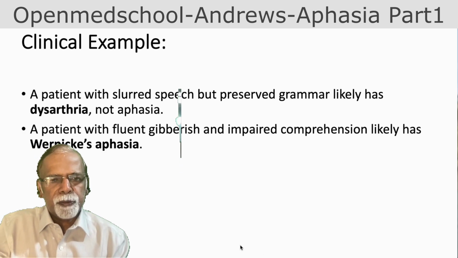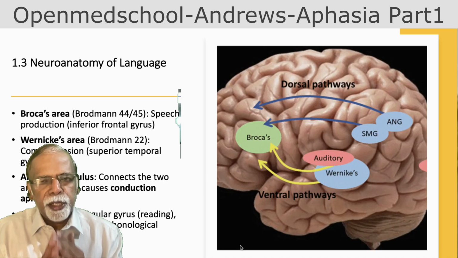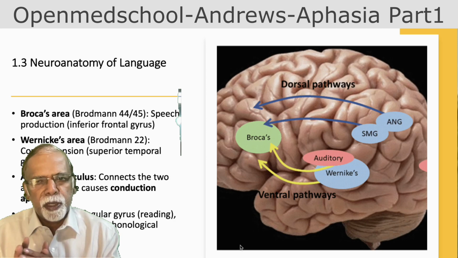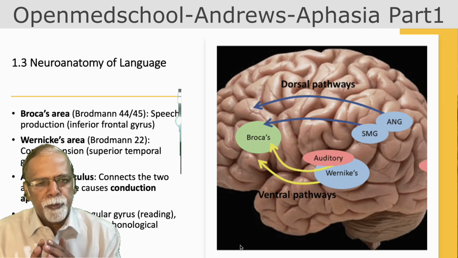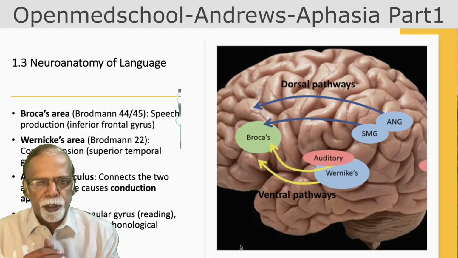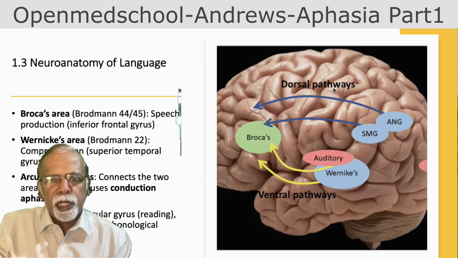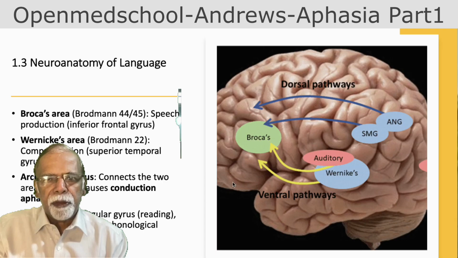So the neuroanatomy: basically the anterior part is motor and the posterior part is sensory, just like in any other function of the brain. The speech areas in the localizational view are situated in the left perisylvian region. So this is the sylvian fissure.